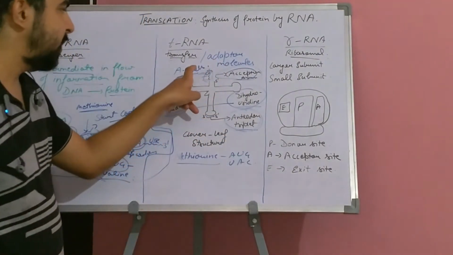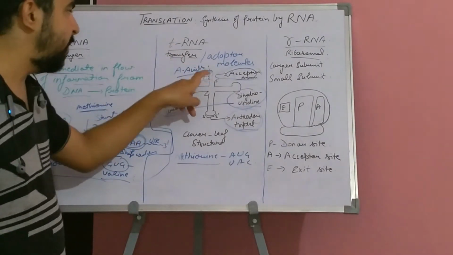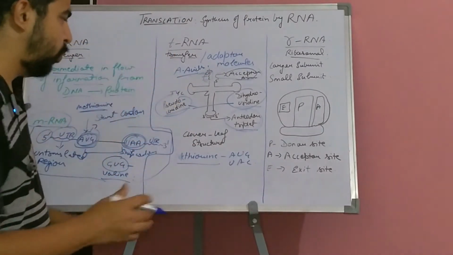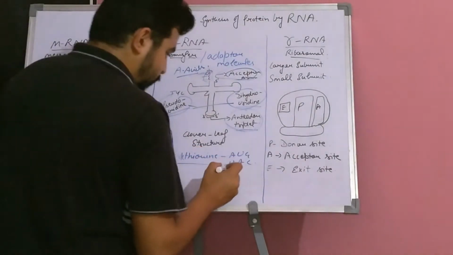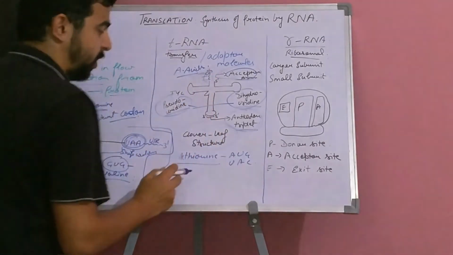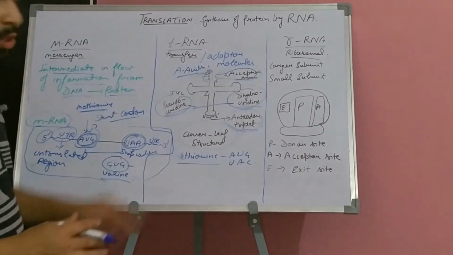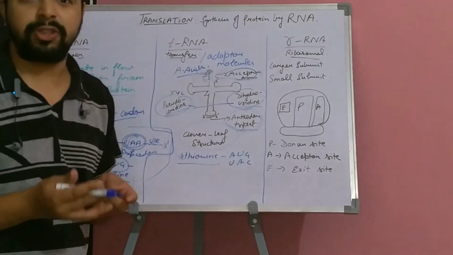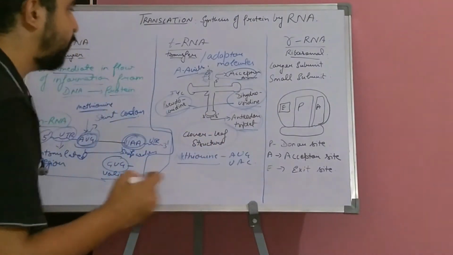So the amino acids are bound to the transfer RNA. Basically the role of transfer RNA is to bring amino acids. We had seen this clover leaf structure; this particular structure is known as the clover leaf structure, and this is the secondary structure for tRNA. When we talk about the 3D structure of tRNA or transfer RNA, it is an inverted L.